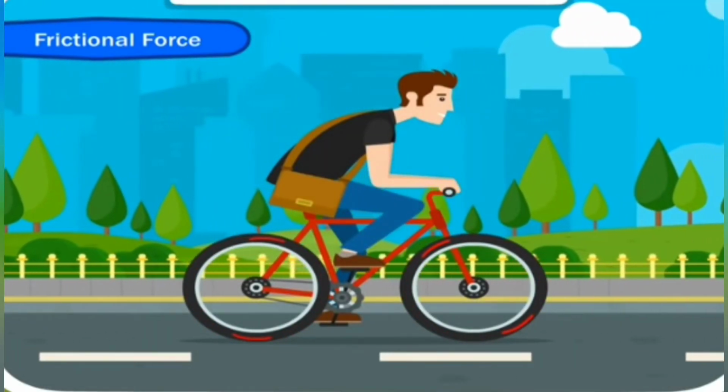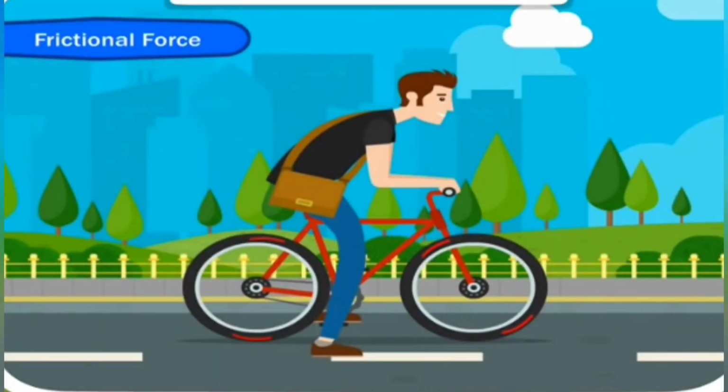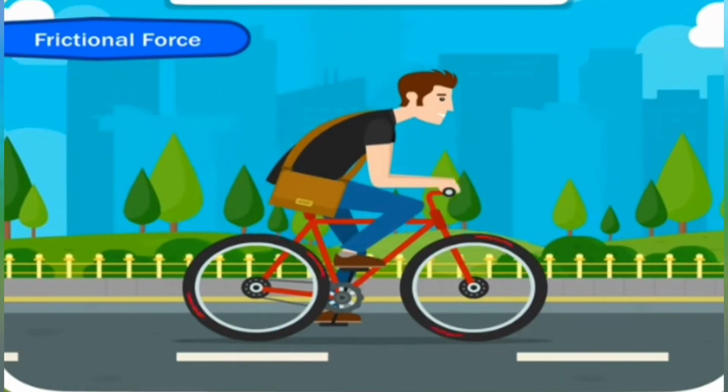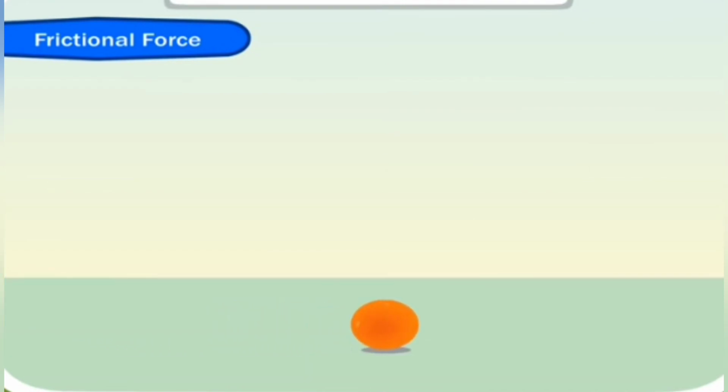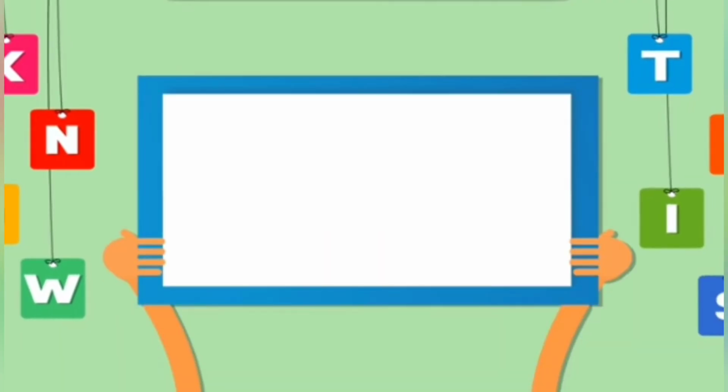Because of the frictional force only we can walk, we can do the bicycling, or the vehicles can be run on the road. It will stop after a while. This is because of the contact of the object with the road. The air will first slow down and then stop it. Roll a ball on the road. It will stop after a while. This is because of the contact of the ball with the road and the air particles.